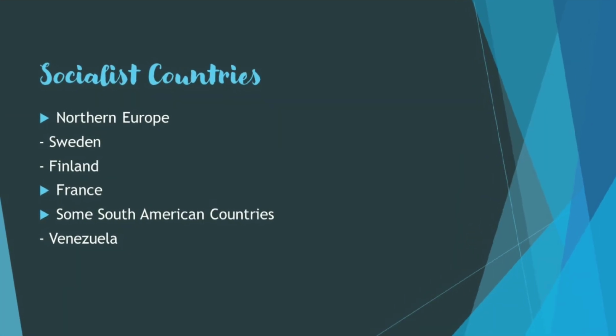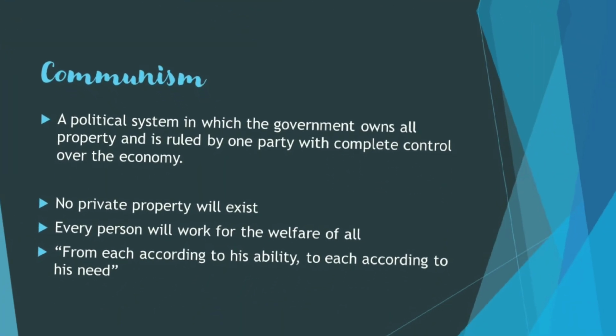So we have socialist countries. First, we have Northern Europe, with Sweden and Finland. Next one is France. And third, some countries like South American countries, such as Venezuela.